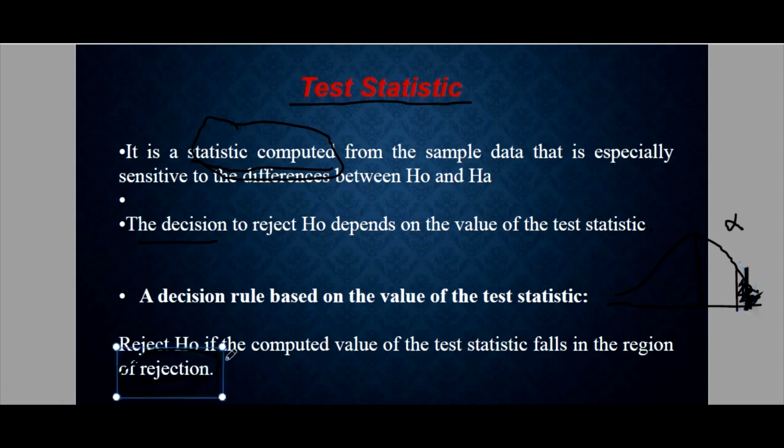So we will reject HO if the computed value falls in this area. Again, this shaded region is the rejection region. You may also look at this one as your alpha. Later when we do the problem solving, you will understand this more. But the point here, we will reject the null hypothesis if your test statistic falls inside the shaded region.